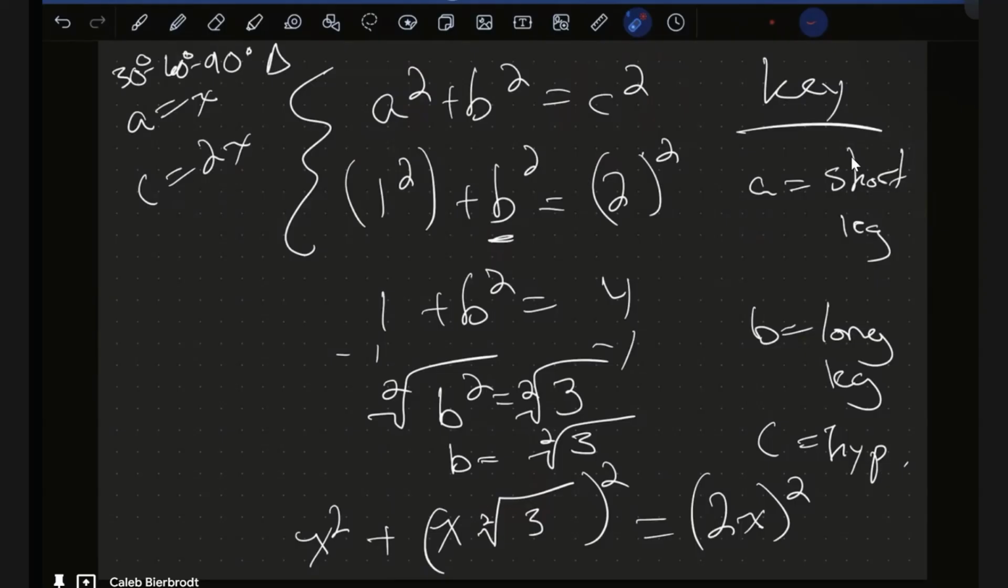Yeah, for 30-60-90 triangles and 45-45-90 triangles, I would agree that it does take up more time than just using the ratios. But when you're trying to prove something like this and see it and understand it at a deeper level, this is the only way to do it.